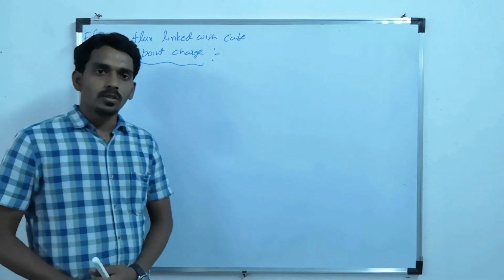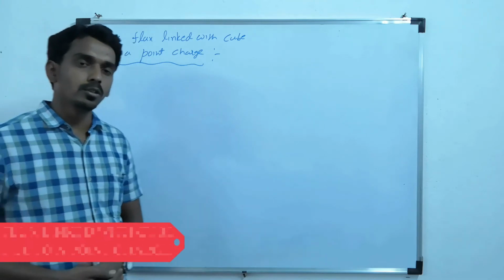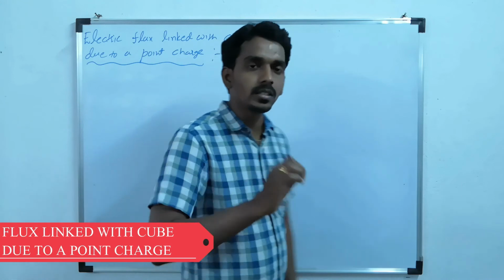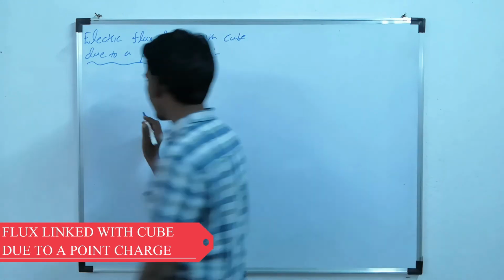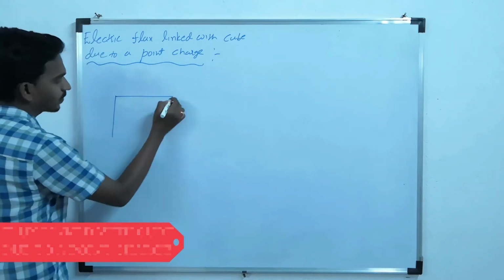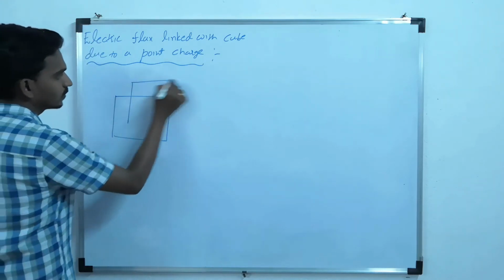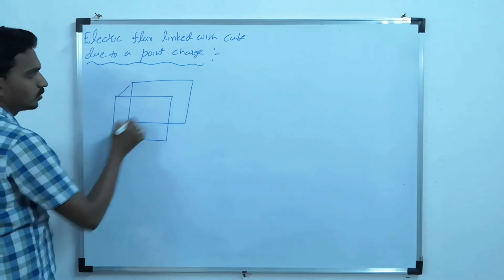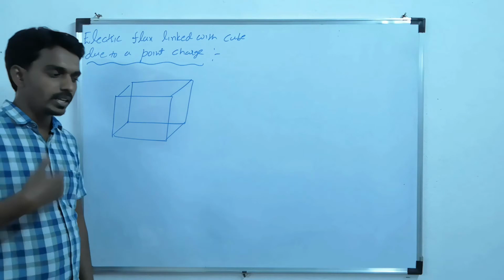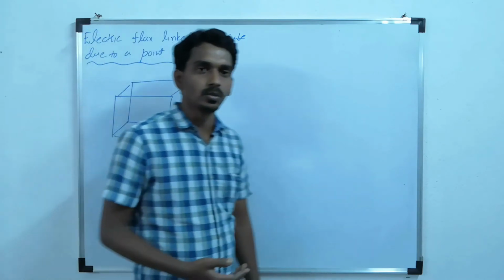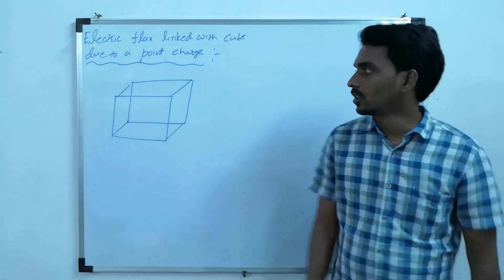Let us discuss the flux linked with a cube when a point charge is placed at different positions. Consider a cube. Now, a point charge you can place at various positions and they can ask you what is the flux linked with the cube.